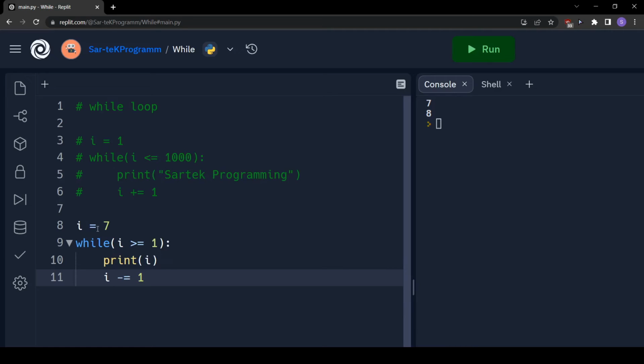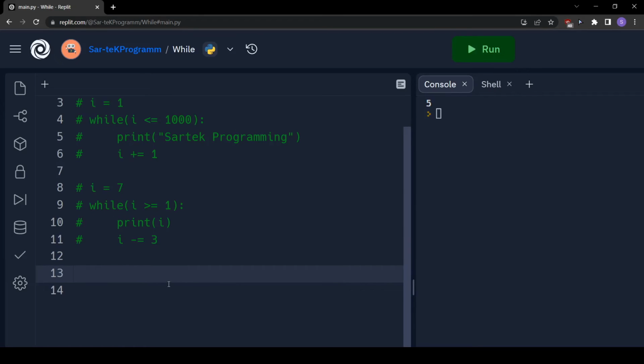So in the first case, value of I will be 7, and we will check if 7 is greater than or equals to 1, which is true. So we will go inside, we will print 7, and we will decrement the value to 6. Then we will check if 6 is greater than or equals to 1, which is again true. We will again print, and it will go on and go on until value of I becomes 0, because 0 is not greater than or equals to 1. So we will get from 7 to 1.